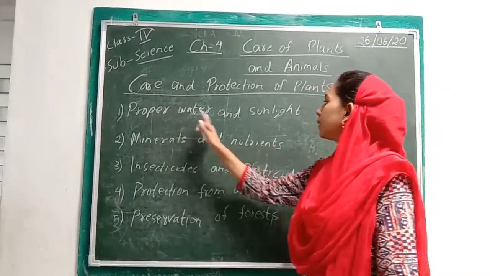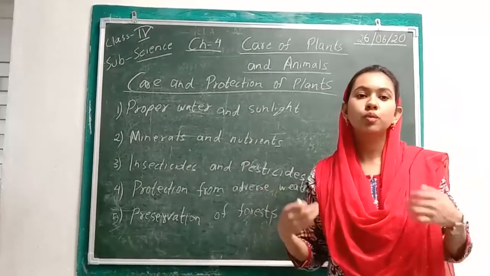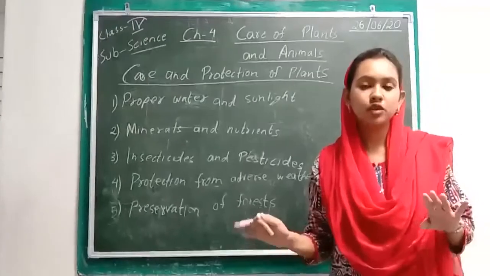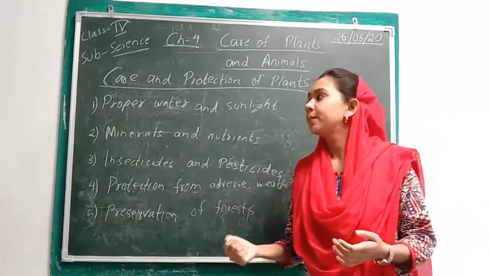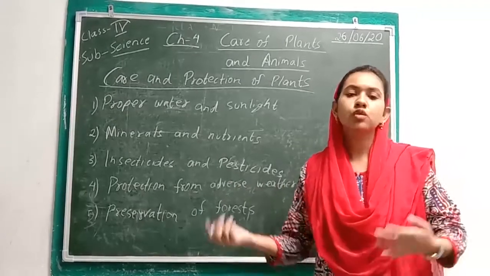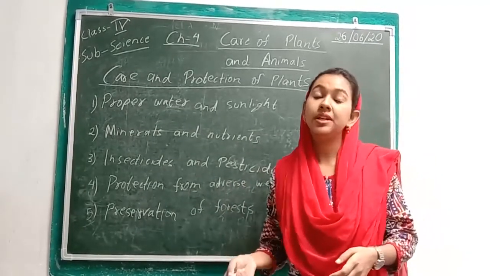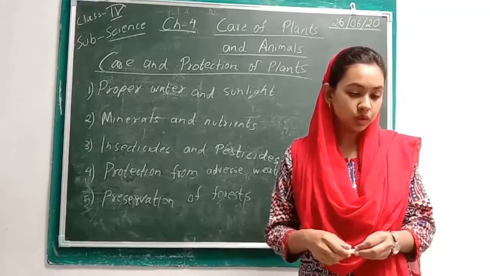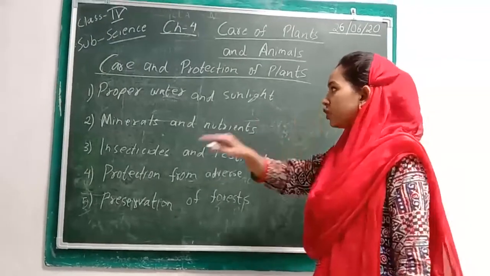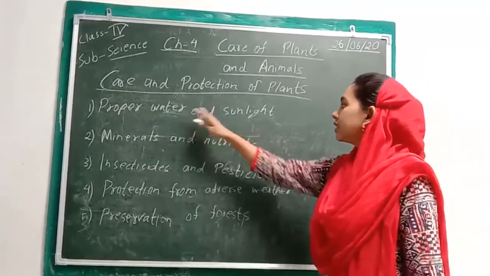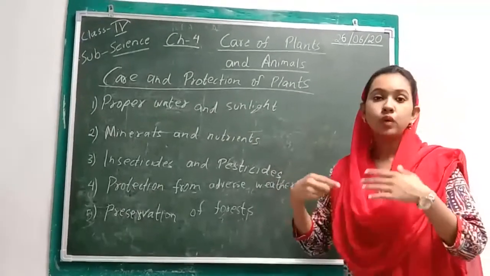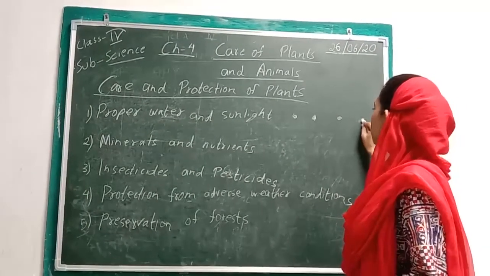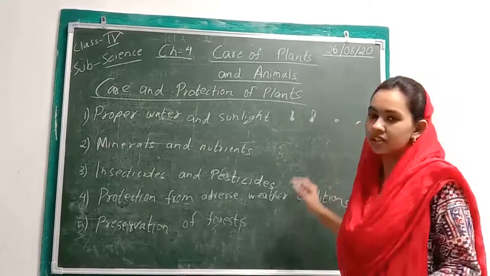The first point is proper water and sunlight. Now for plants to grow properly, what do we need? We have to give them a proper amount of water and place them in such a way that they get a proper amount of sunlight. If we give too little water or too much water, the plant won't be able to grow properly. Similarly, if the plant does not receive proper sunlight, it will not grow properly. So we have to water them daily, and for getting sunlight, when we are planting these saplings or seeds, we should keep a little distance between them, so that when they grow up, they can get the sunlight.